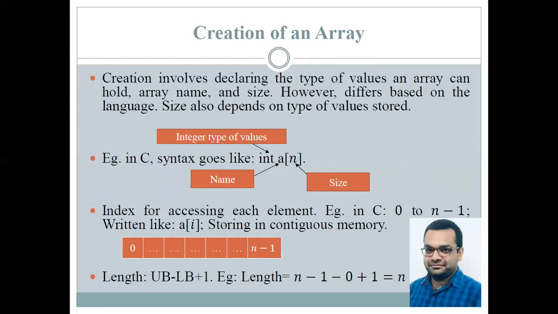Now, a very important aspect, again: it is stored in contiguous memory. As you can see from the diagram below, it is shown from 0 to n minus 1. Therefore, what is the length of the array? It is given by ub minus lb plus 1. UB stands for upper bound, LB stands for lower bound. So over here, n minus 1 minus 0 plus 1 gives n.